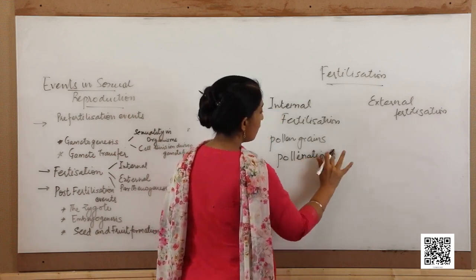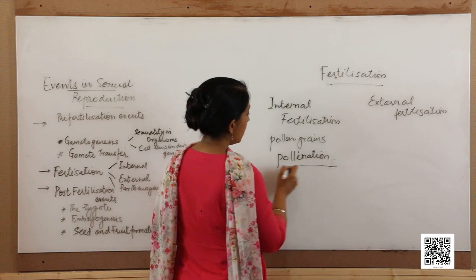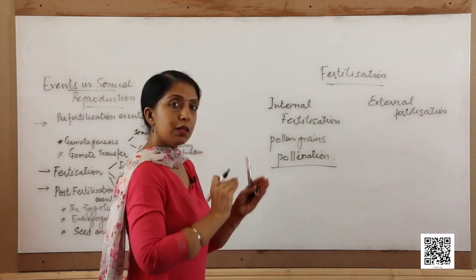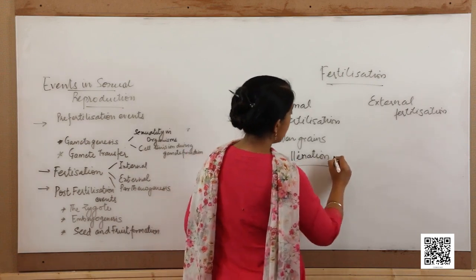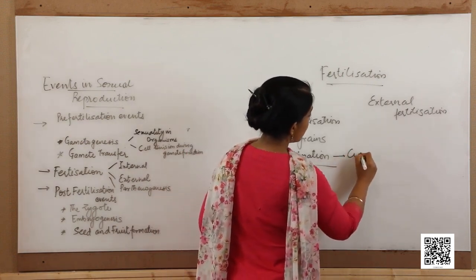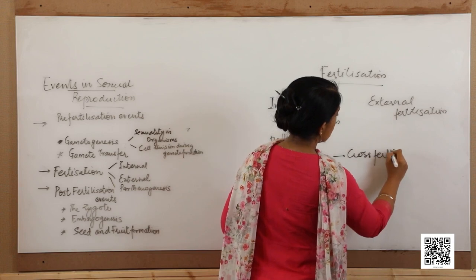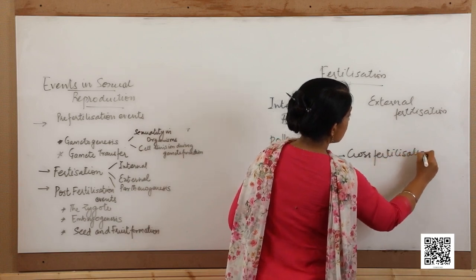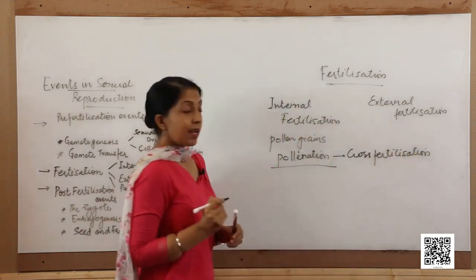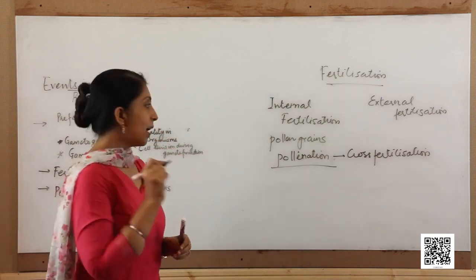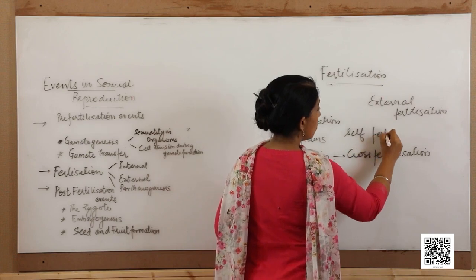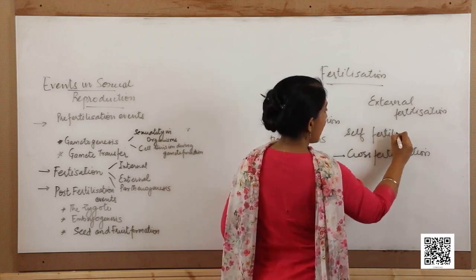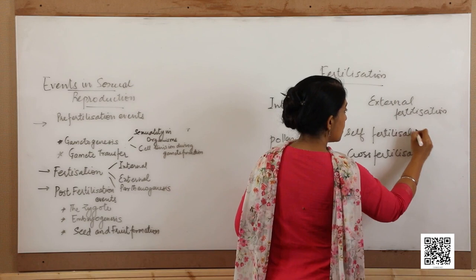Pollination is the process of transfer of the pollen grains from one flower to another, and this is seen where cross fertilization in plants takes place. Whereas there are also some plants which undergo self-fertilization, though this is rare as compared to cross-fertilization.